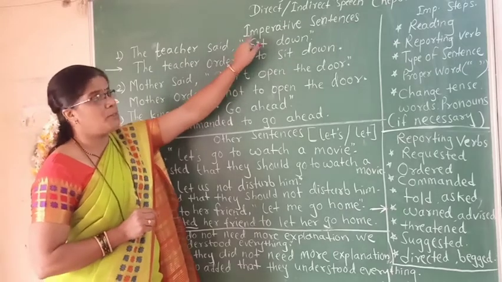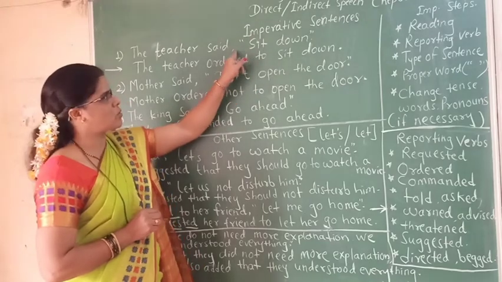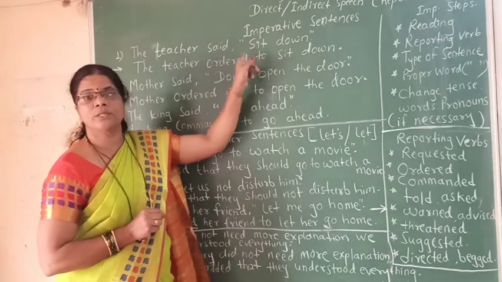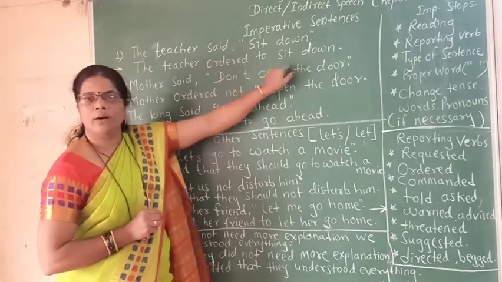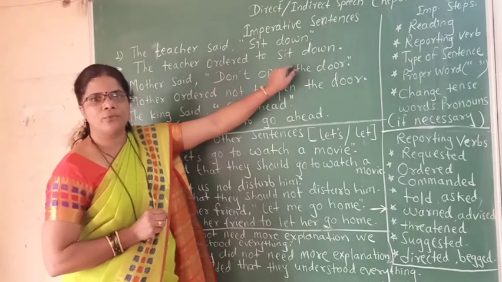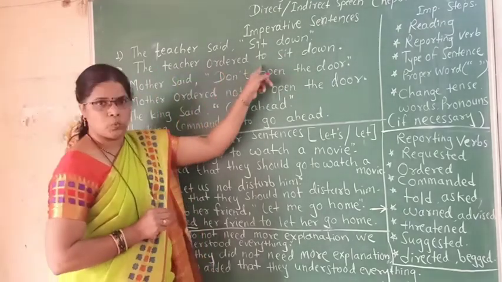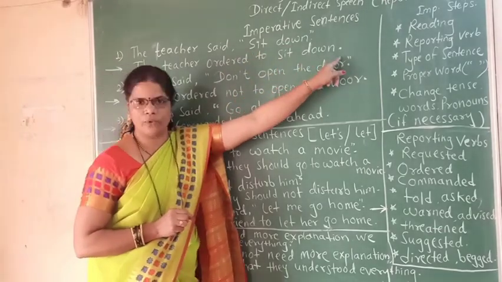But here, as it is an imperative sentence, we have to use to instead of the comma and double inverted commas. Means we have to join these two parts with this word, that is to. And as to is here, we have to use the infinitive form of that verb, that is sit. So here, the teacher ordered to sit down. The sentence will remain as it is, and then a full stop.